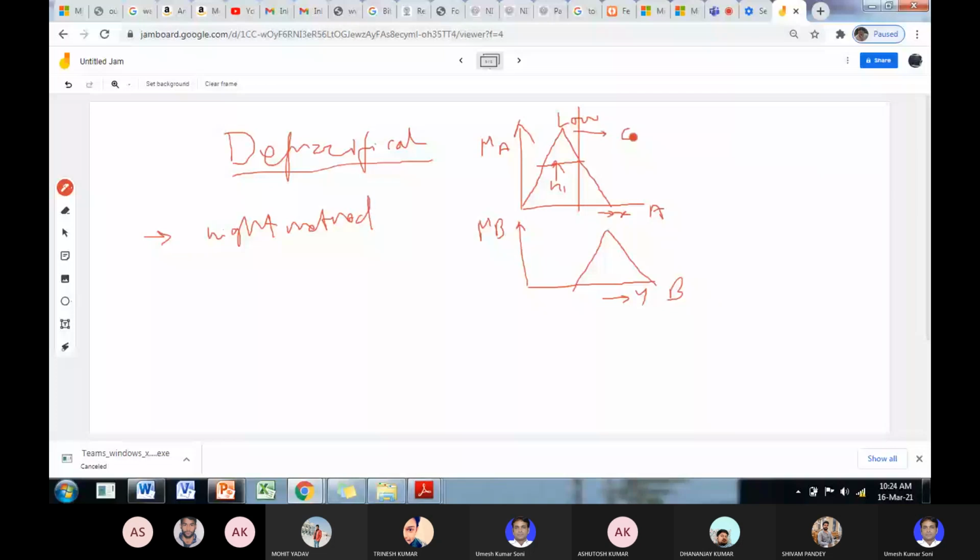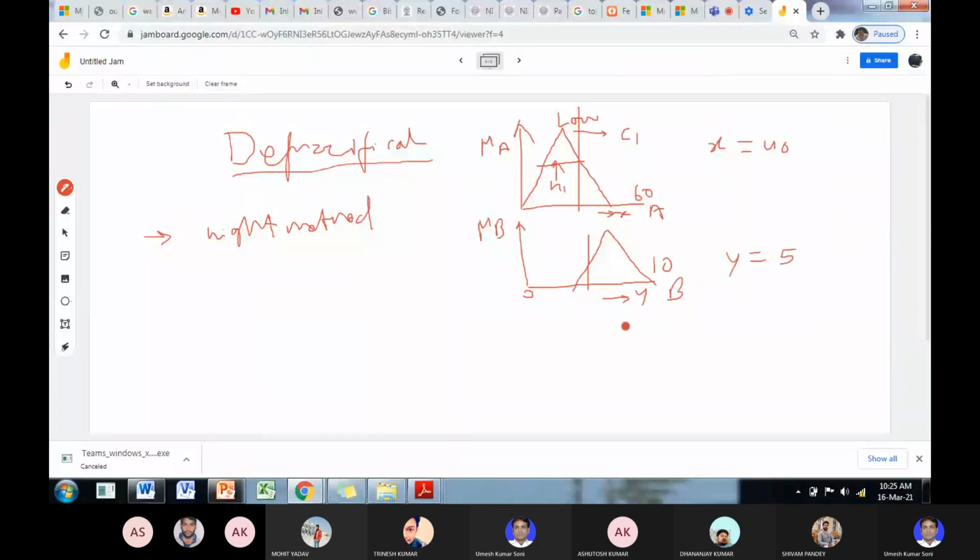Okay, now suppose that the input x is, suppose this is the range of 60 and the input is 40. First input is 40, second input is suppose y. This is the range of 0 to 10, and the value of y is 5.